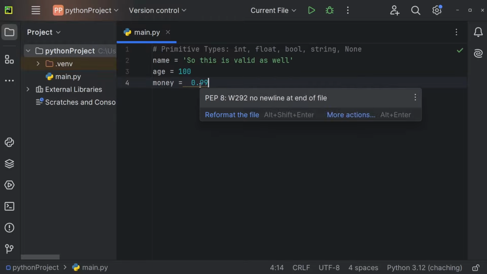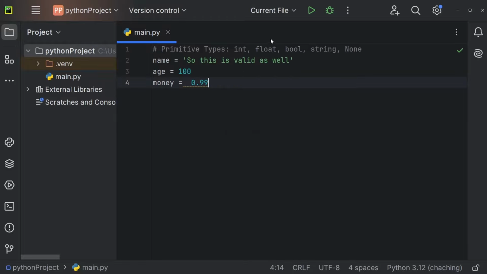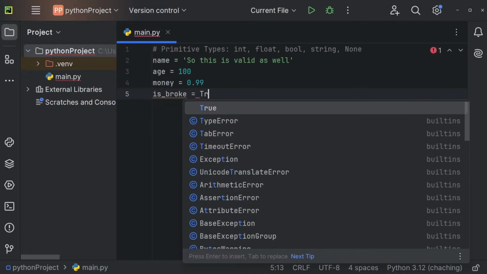Nevertheless, by just using a decimal number, you tell Python that this is going to be a float, so a floating point number. If something can be either true or false, you can use a boolean. You could, for example, define the variable is_broke, and I'm obviously broke, so this could be equal to true.